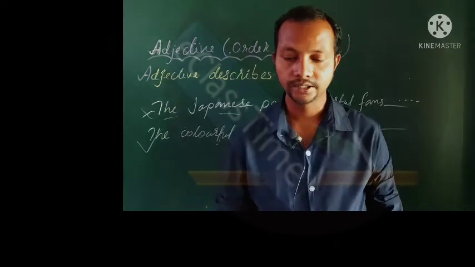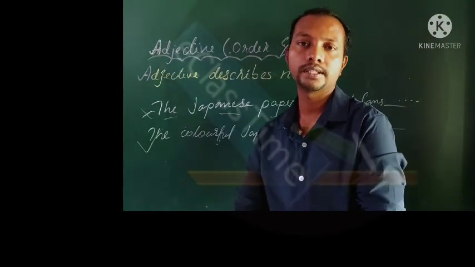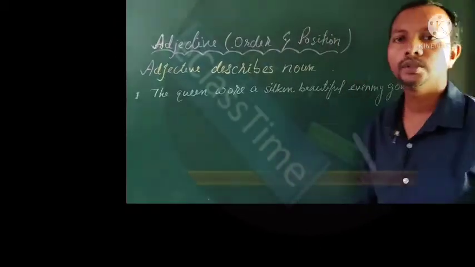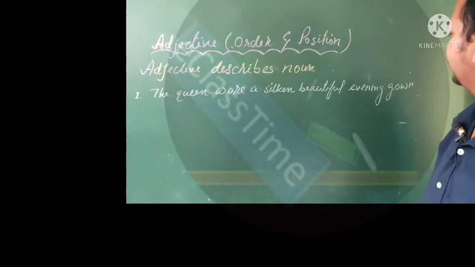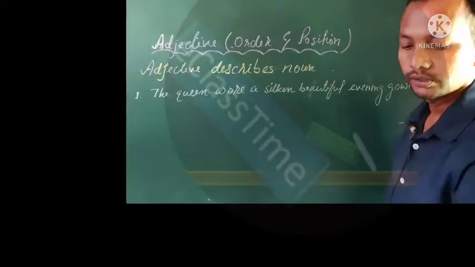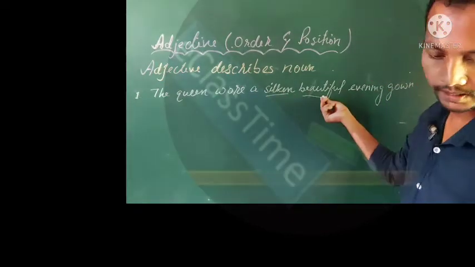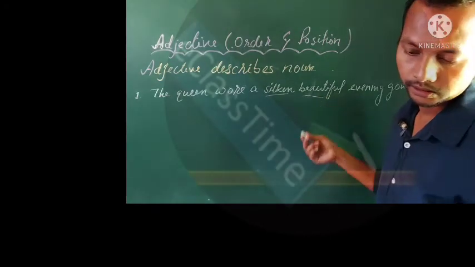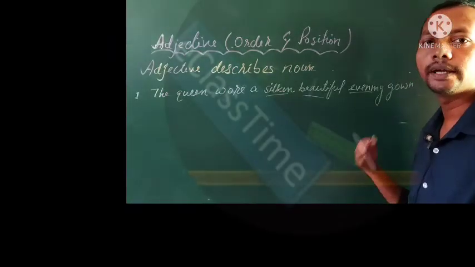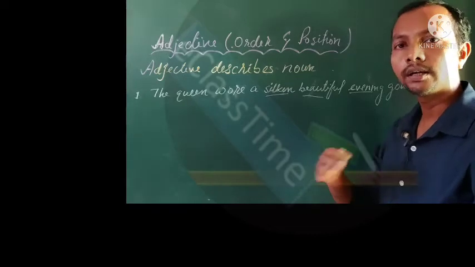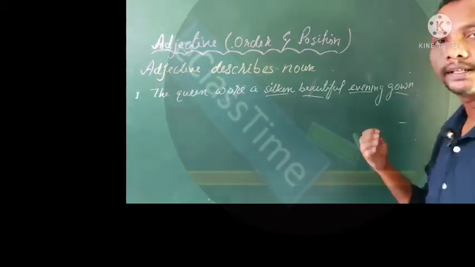Okay, we will have to write the adjectives. Let us try the first one, dear friends. Whether it is correct or not correct. So the sentence is this: the queen wore a silken beautiful evening gown. Okay, here the adjectives are silken, beautiful, and evening. Evening means at what time, the moment when it is worn, according to that the dress. Gown means the long dress, like a frock, the dress is being named.